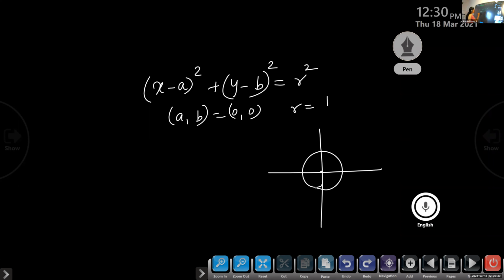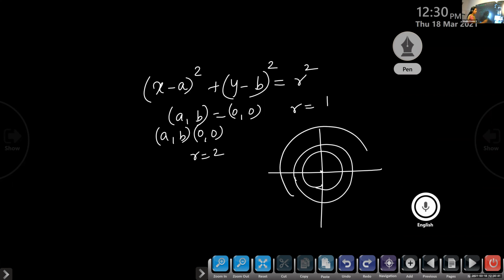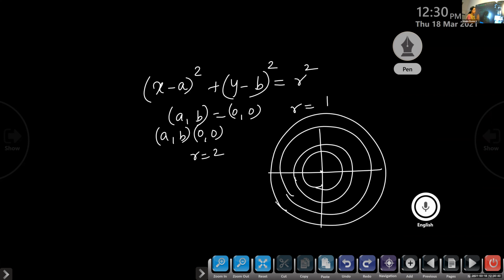Okay, now I'm taking a, b as 0, 0 and radius is 2. So I'll be getting the same type. Center is 0, 0, only the radius will be going on increasing. So such curves only we call a family of curves. The graph will be the same, identical only. Only the values will have small changes.